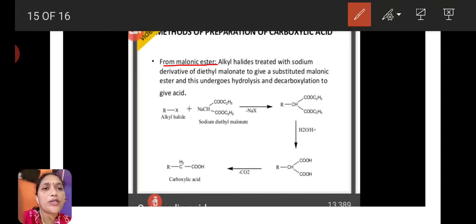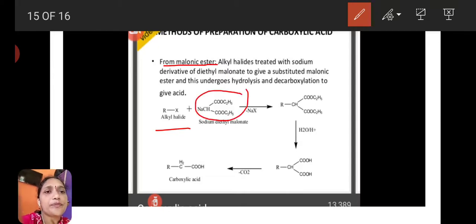Here, first alkyl halide reacts with sodium diethyl malonate. This is the sodium diethyl malonate. Here sodium halide is removed, minus NaX, and a bond forms between the alkyl group R and CH.